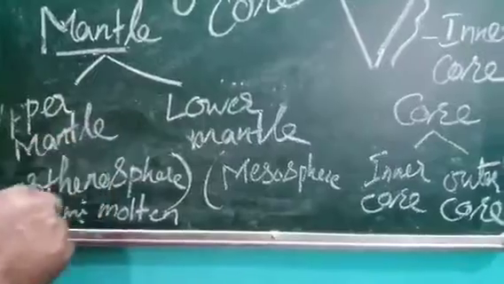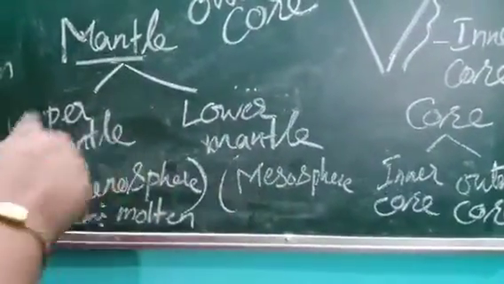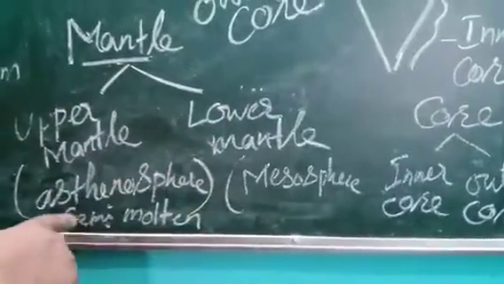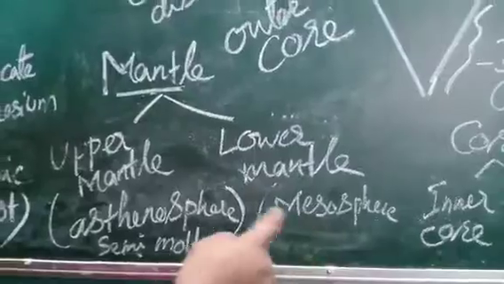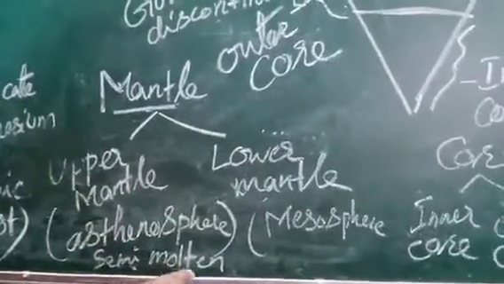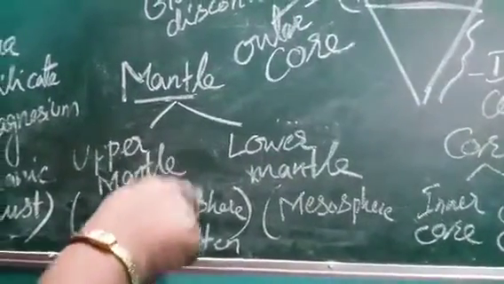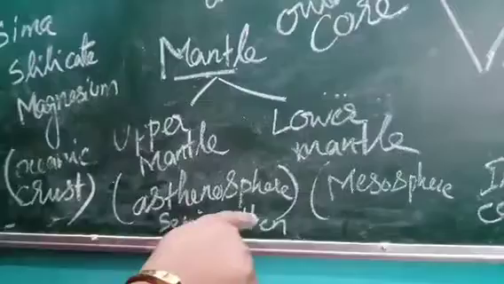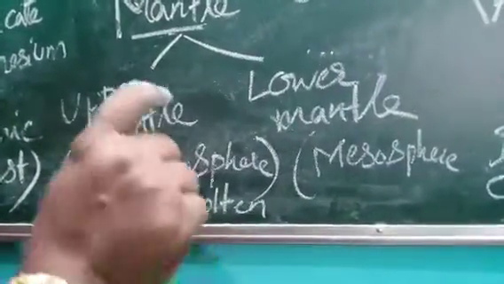So upper mantle is asthenosphere and lower mantle is mesosphere, and scientists say that the asthenosphere is always floating above the mesosphere. Asthenosphere is a thinner layer and in the semi-molten form. Why is it in the semi-molten form? Because as you go below the earth, temperature increases, so all the rocks and everything are found in the molten form.